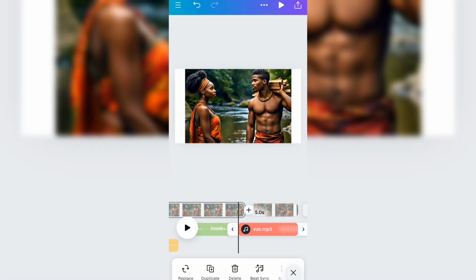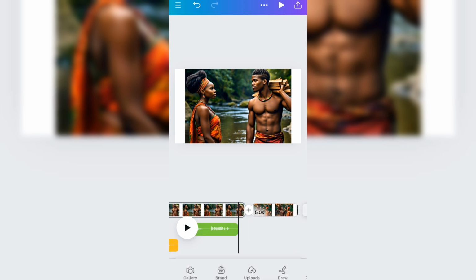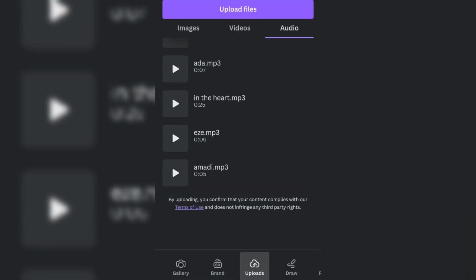We will employ these exact same steps to bring in our images and audio files so our video is complete.